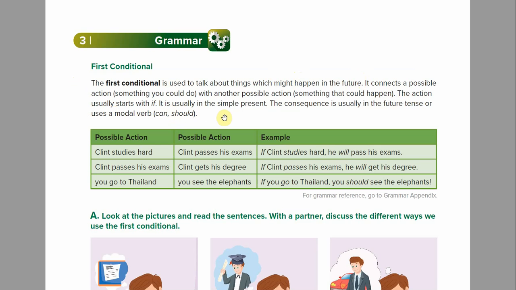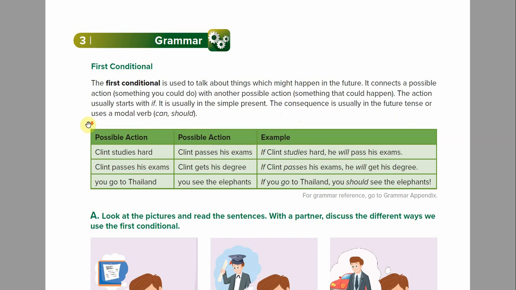It is usually in the simple present. The consequence is usually in the future tense or uses a modal verb, can or should. All right, so the consequence is the thing that might happen, that maybe will happen in the future.